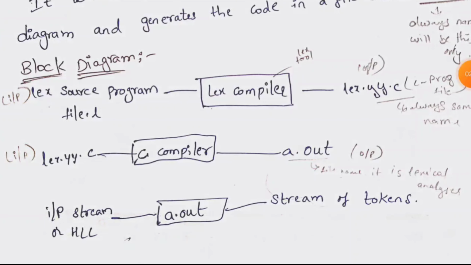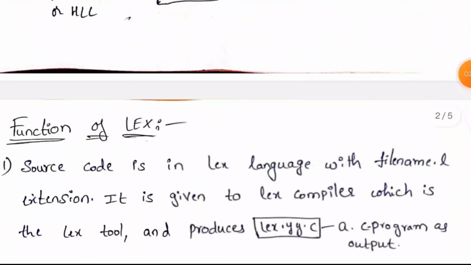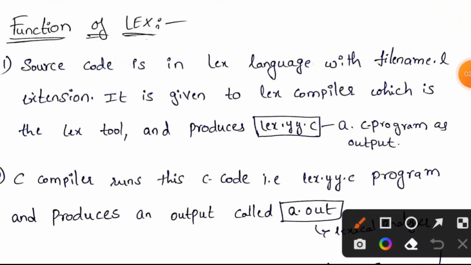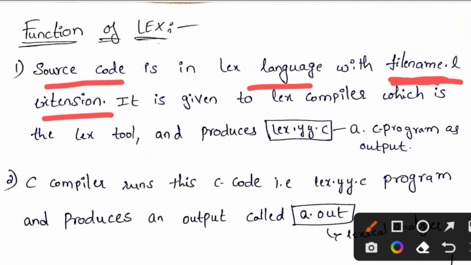The next thing is the function of LEX. The source code is in the LEX language with file name extension .l. It is given to the LEX compiler, which is the LEX tool, and produces lex.yy.c, a C program, as output.